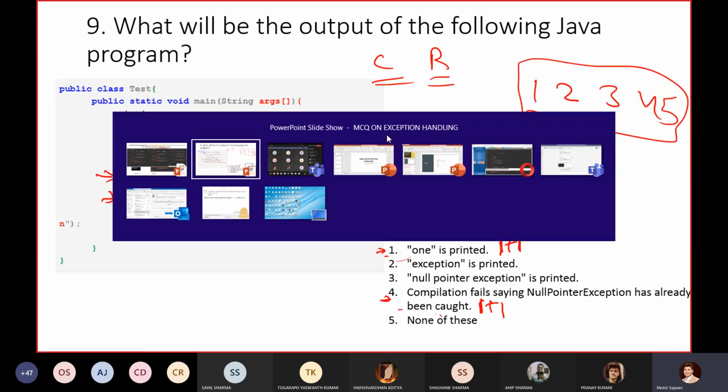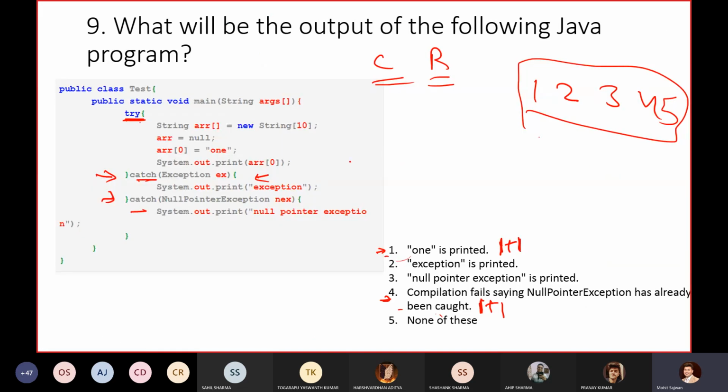Similarly for this particular problem, we have this exception class, and inside this exception class, again we are writing the null pointer exception class. We have already covered this class in the exception class, so why are we writing this again?